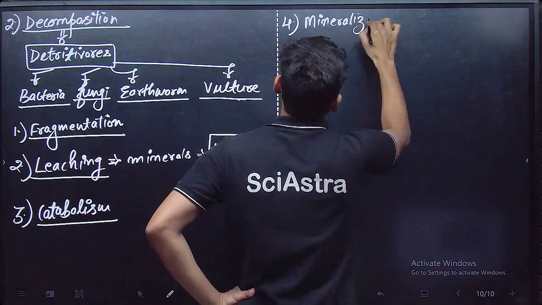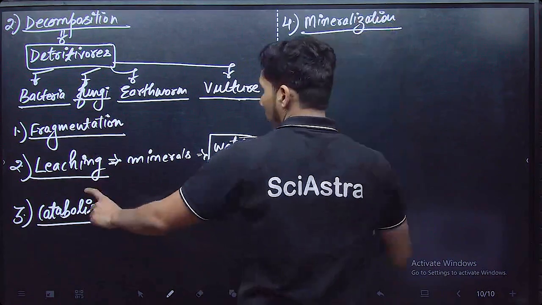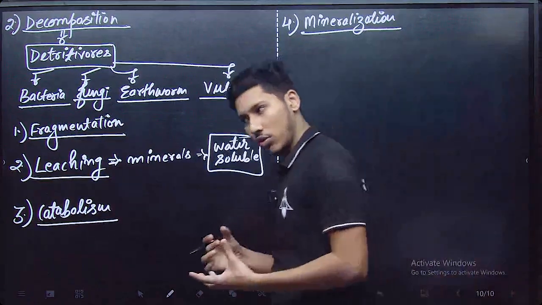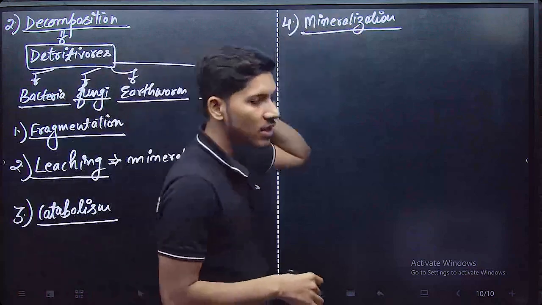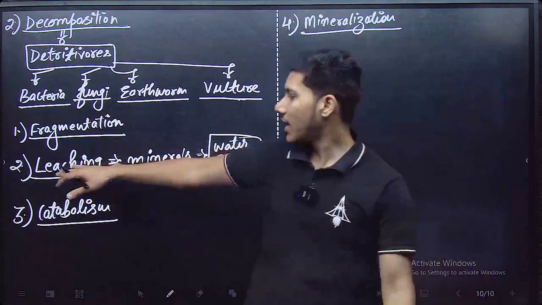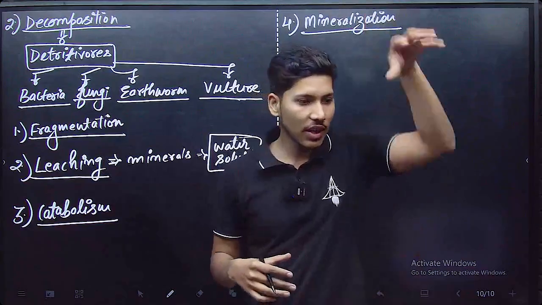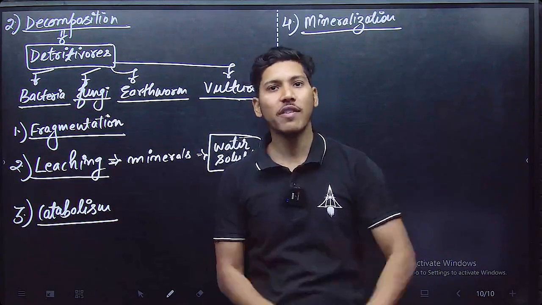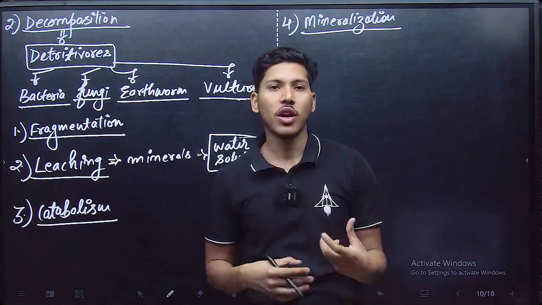By the process of catabolism, many inorganic substances come out, and those mineral ions get absorbed by the soil. It is just like a leaching process, but in leaching, the mineral ions go deep down into the soil and become unavailable to the plants for their bodily function.